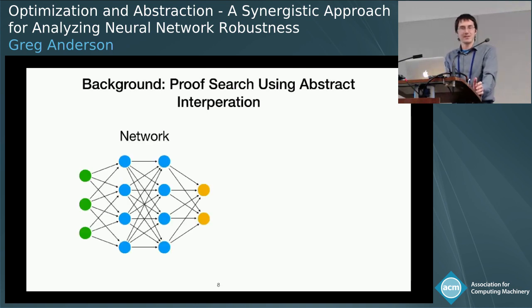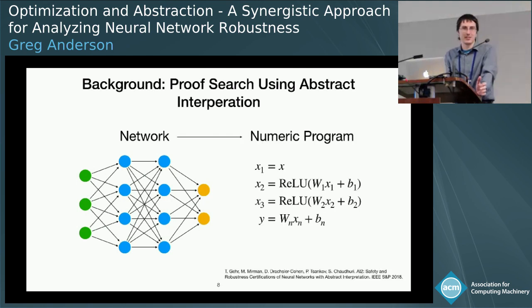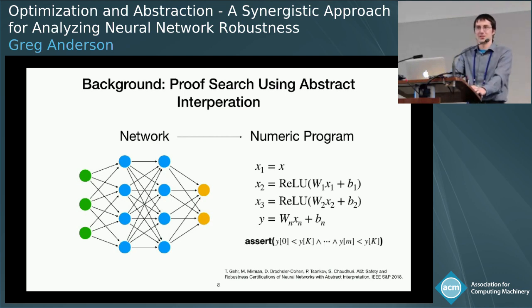We start with a network, and this thing looks quite complicated and a little bit scary. But if you look at it purely operationally, and you just think, what numeric program is actually equivalent to this network, it's very simple. We just have some straight line program. There's no loops or conditionals. And so we can use standard abstract interpretation techniques to analyze this program. And then we can just check some relatively simple assertion. And if we satisfy this assertion, then our network is in fact robust.